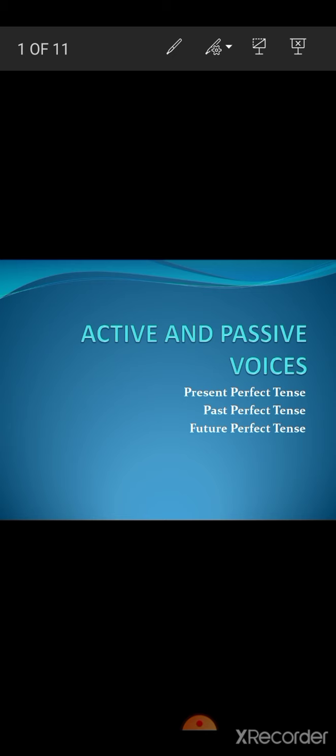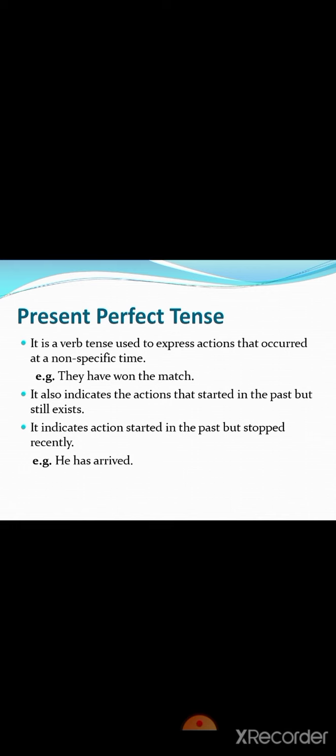by passive voice. In active voice, the subject is actually the doer of an action. For example, she writes a letter. In passive voice, the subject is the receiver of an action. For example, a letter is written by her. Now let's start with present perfect tense.